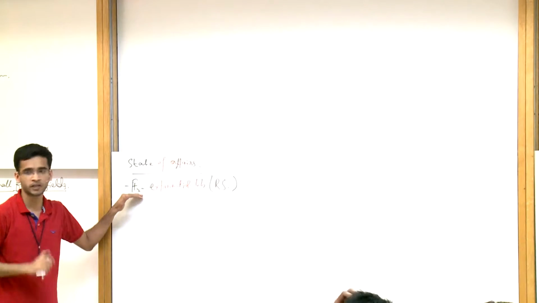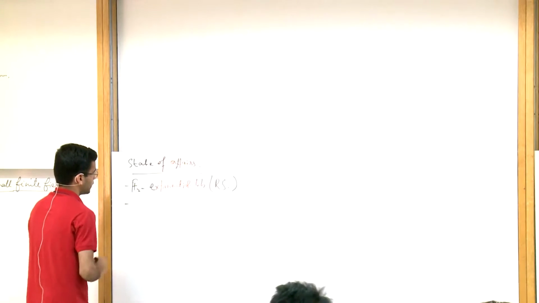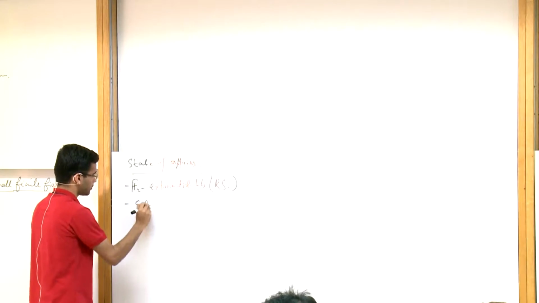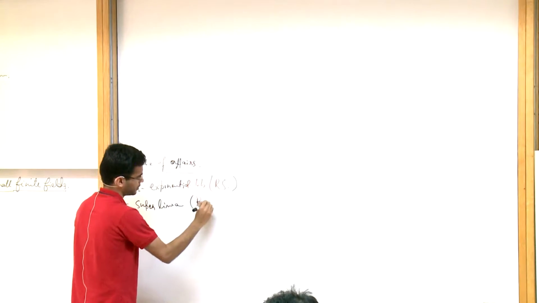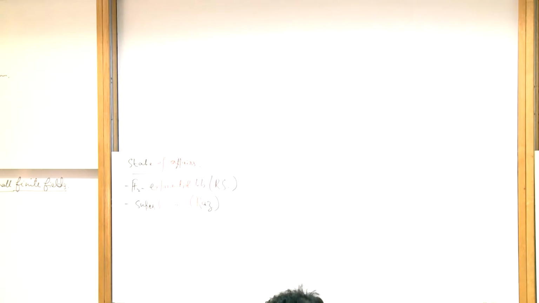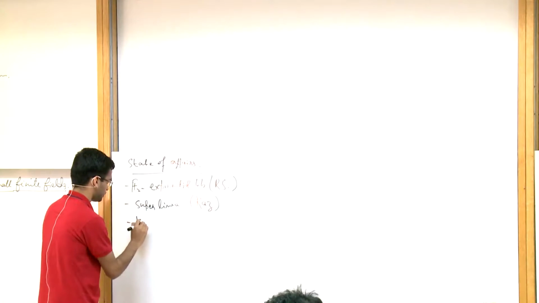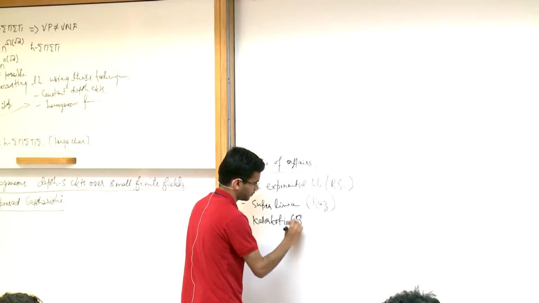This doesn't extend to any other field except F2, not even F3. We know a super linear lower bound, which follows from a result of Raz. And if the depth 5 circuit is actually a formula, we'll get some lower bounds from known formula lower bounds of Kalorkoti. So maybe quadratic.